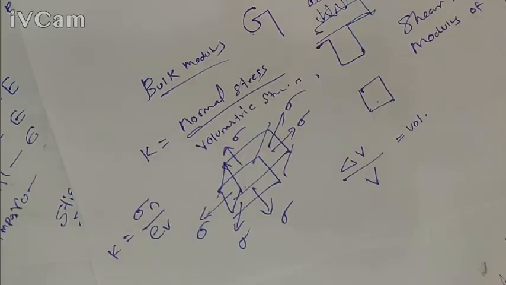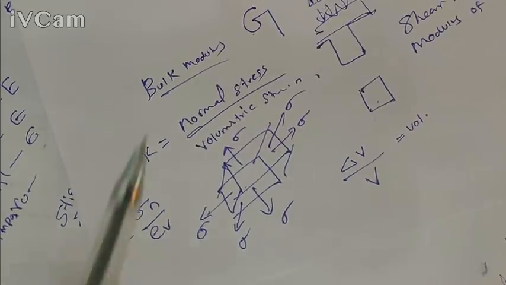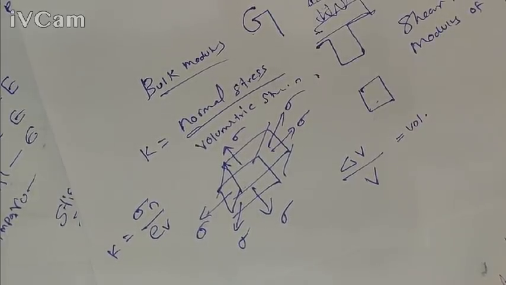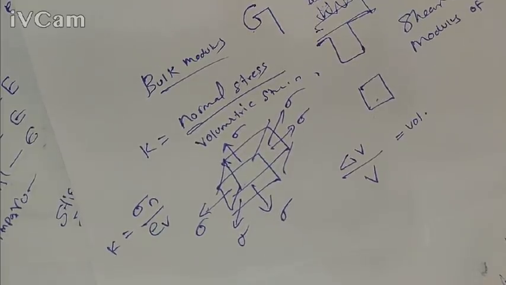For example, initially the volume of the material is 10 mm cube. We need to change the volume from 10 mm cube to 9 mm cube. So if this K value is very high, then it is very difficult to change this volume by the application of direct stress. So that is the importance of bulk modulus. The compressibility of the material is directly dependent upon this K value.